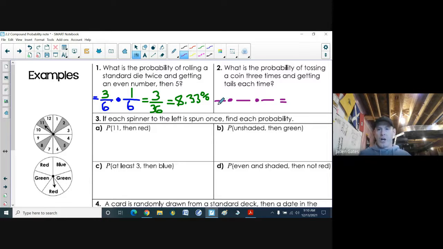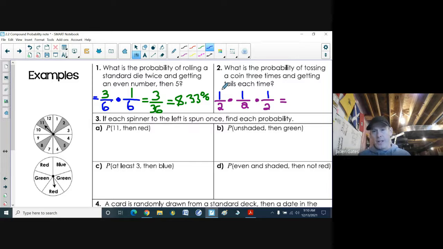Now, in that tossing a coin, there is 2 outcomes each time you toss that coin. Now, we're looking for a tail on the first one, a tail on the second toss, and a tail on the third toss. So again, finding my probability, I'm going to multiply my 3 fractions.